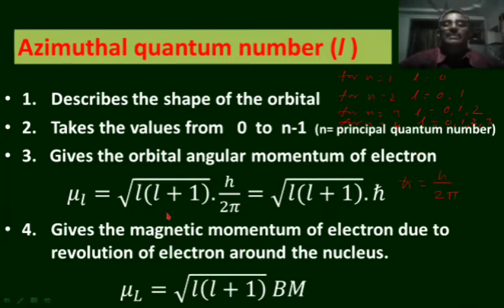When more than one electron is present in the atom, the energy of an electron depends not only upon the n value but also on the L value.